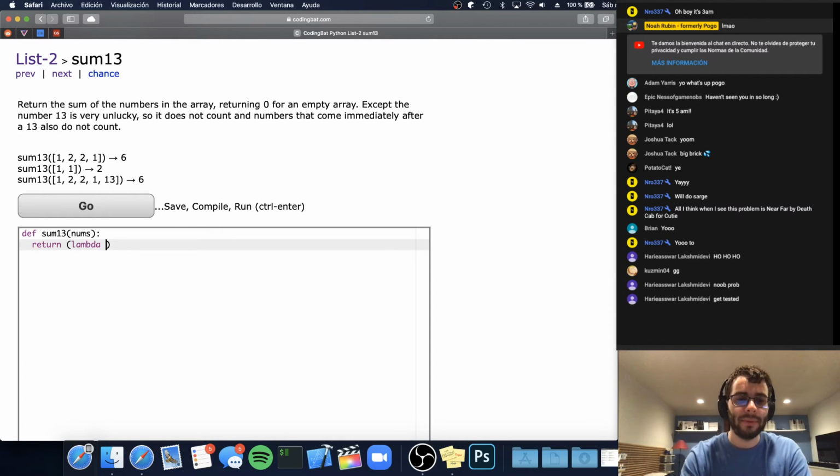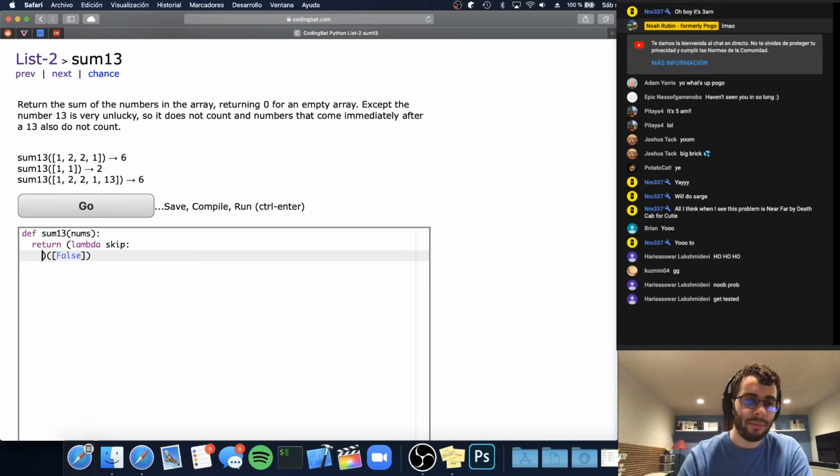So let's actually implement the problem. So I'll call this skip. That's what we did before. And again, I said it's going to be a list so that we can update it and still keep our one expression rule. And we want to start as false. We don't want to skip numbers initially, right? And I'm going to put this on multiple lines so that it's more readable. But basically, the first thing is if the number is 13, we want to set it to true.